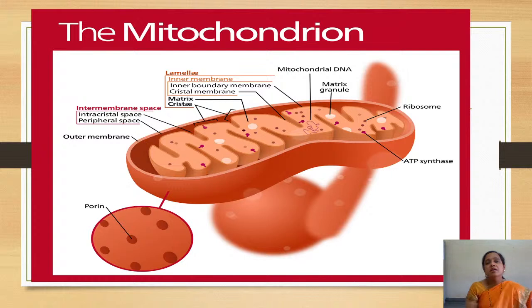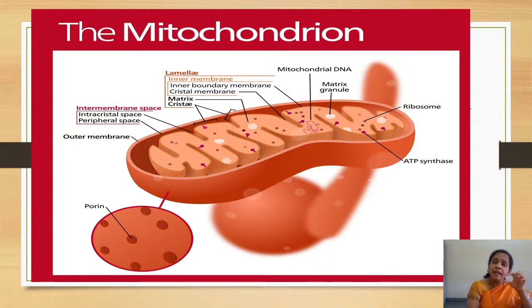Next, mitochondria. I need not tell you much about mitochondria, because the first phrase that comes to your mind, which you have been learning since the 6th class, is that it is the powerhouse of a cell. In every book on the cell, the first line will be that mitochondria is the powerhouse of a cell. Why do we call it the powerhouse? Because this is the organelle where ATP is synthesized.